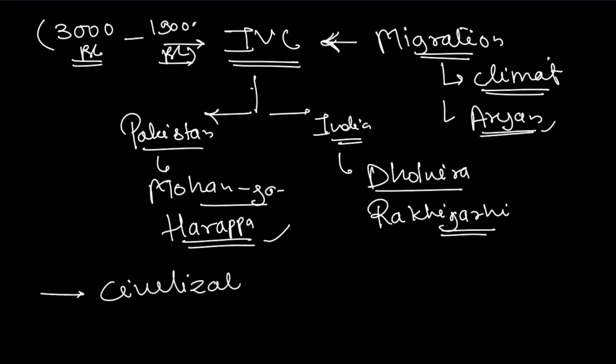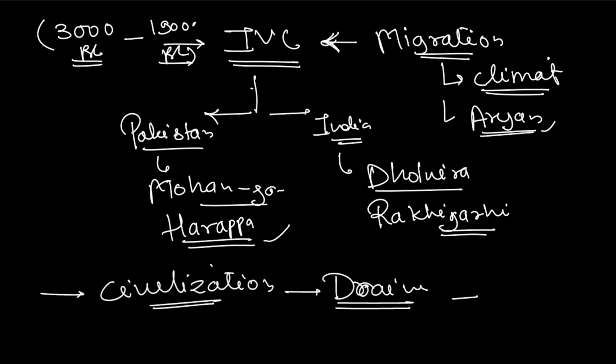Civilization in India. There was city planning, there were citadels, there were multiple different things, drainage, granary. Okay. And we are talking about approximately 5,000 years ago from now.